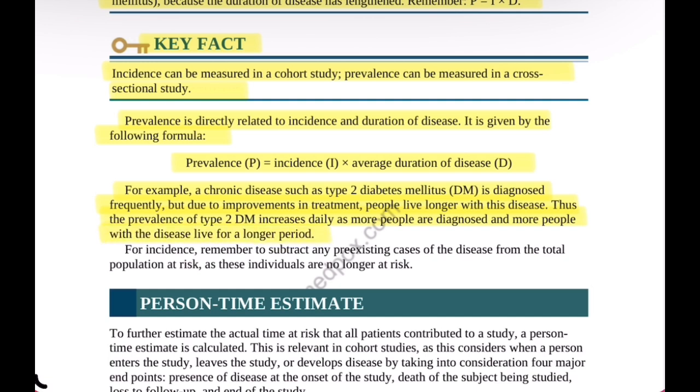When calculating incidence, it is important to subtract any pre-existing cases of the disease from the total population at risk because those individuals are no longer at risk of developing the disease again.